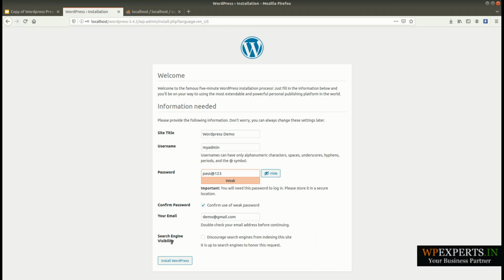Okay, so to exclude the search engines until the website is complete and ready to go live, you need to check this box. I will see you in the next video, where you can uncheck the search setting. So you need to check this box to not allow the indexing of your website. Okay, so these are the basic settings, and